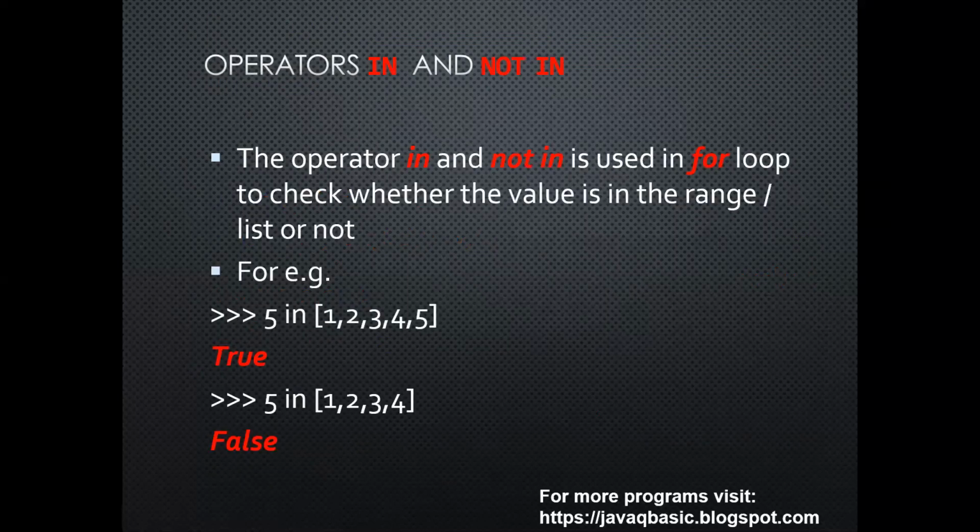Operators in and not in. The operators in and not in are used in the for loop to check whether the value is in the range or list or not. For example, 5 in 1, 2, 3, 4, 5. So 5 is present in the list, so it is true. 5 in 1, 2, 3, 4. 5 is not there in the list, so it is false.